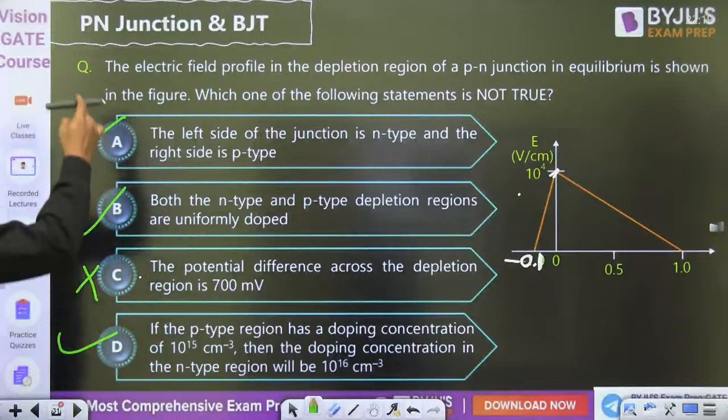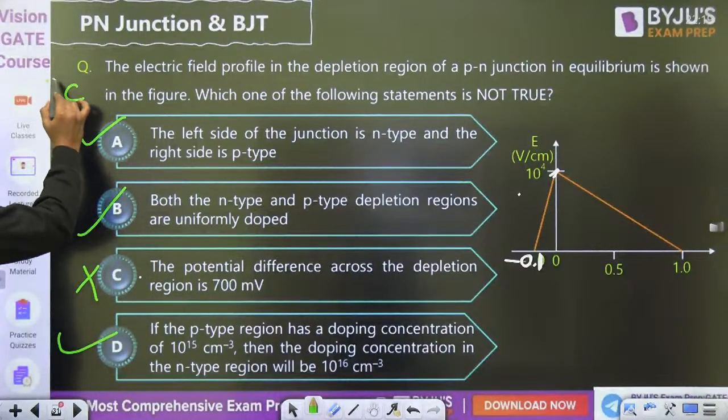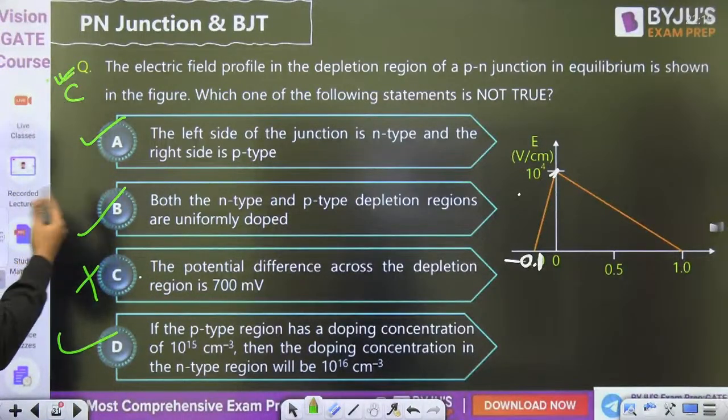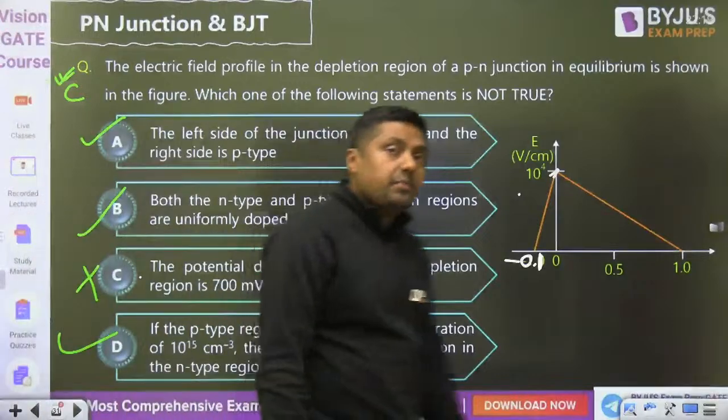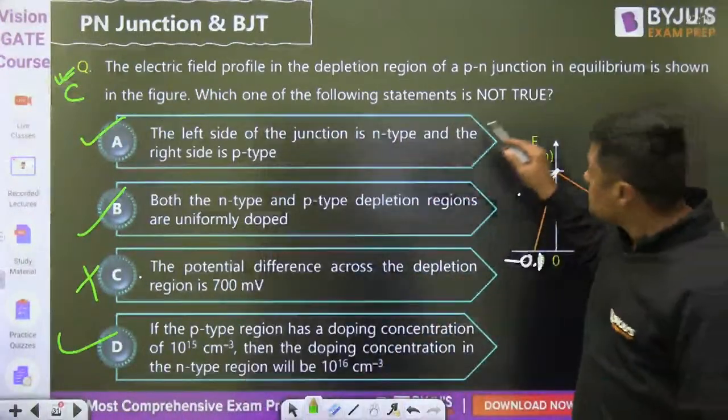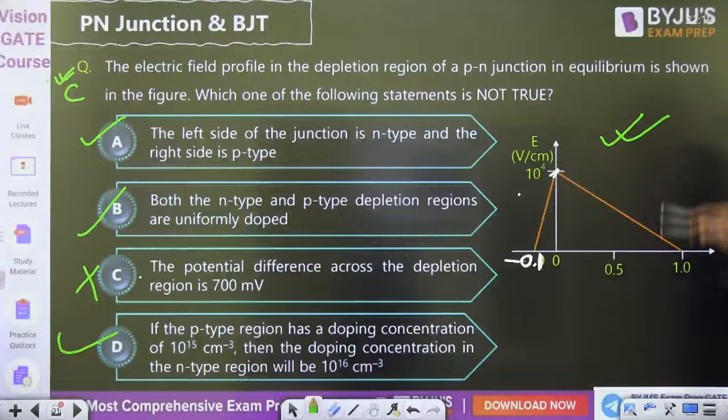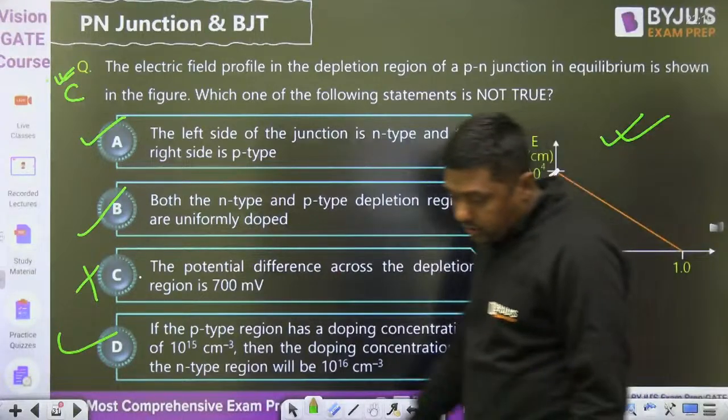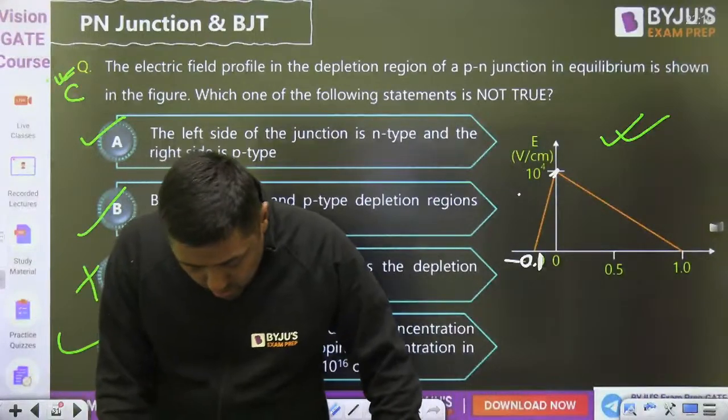So according to the answer, C is the correct answer. But if it is MSQ, then ABD are correct. So this derivation is very, very important one. I have done this derivation. Please go through it. OK.